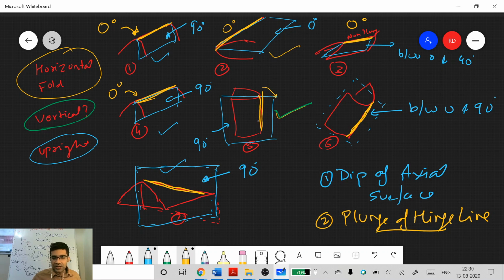Plunge. Look at this yellow line. So it is 90 degrees. It is dipping vertically down. What about this case? It is again between. What about this case?